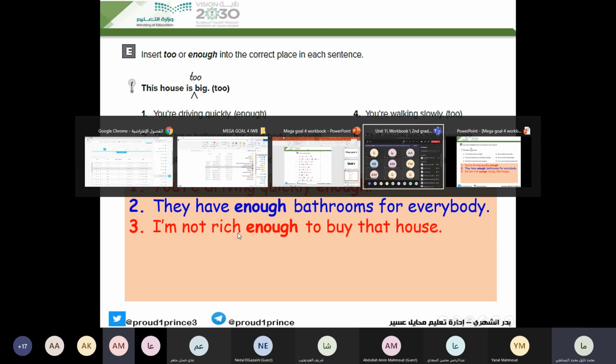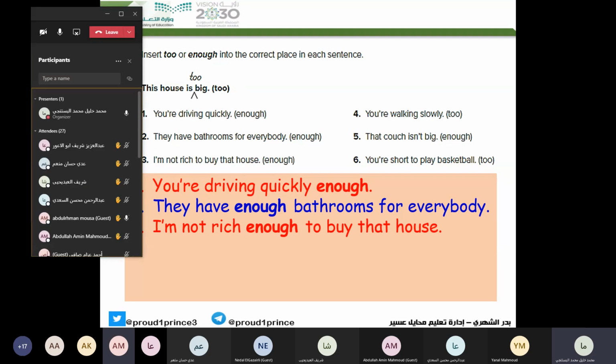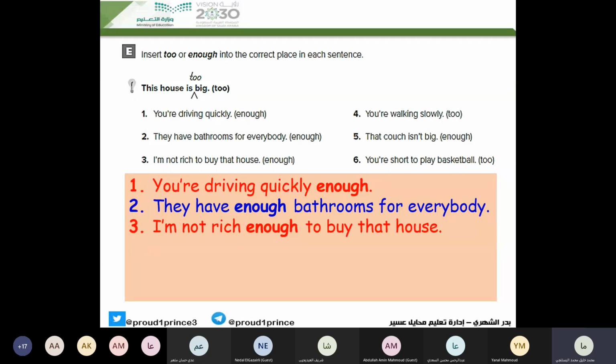Abdurrahman Musa, number 4. You are walking too slowly. Good. You are walking slowly. It will be, you are walking too slowly. So too comes before what? The adverb or the adjective. Good. You are walking too slowly.